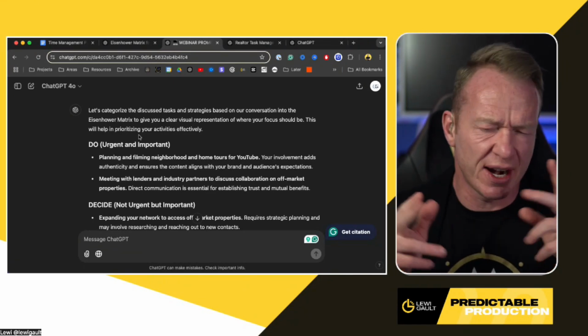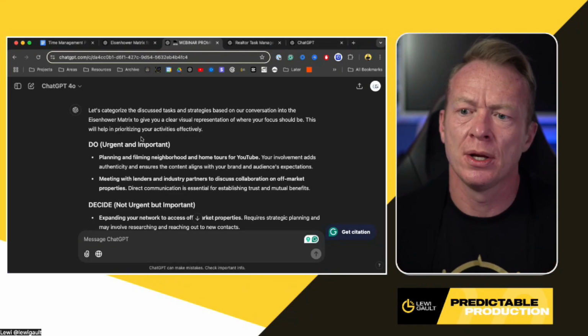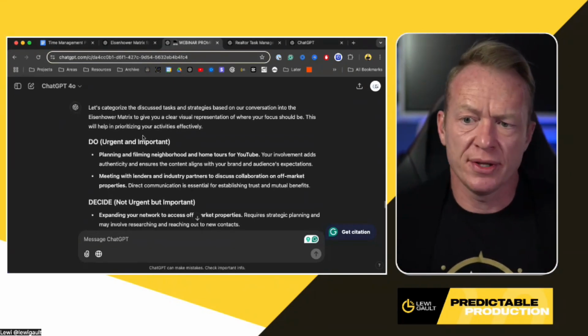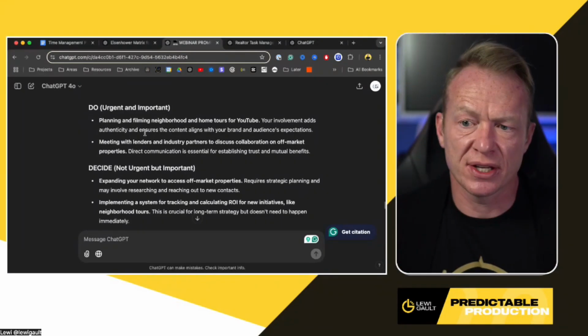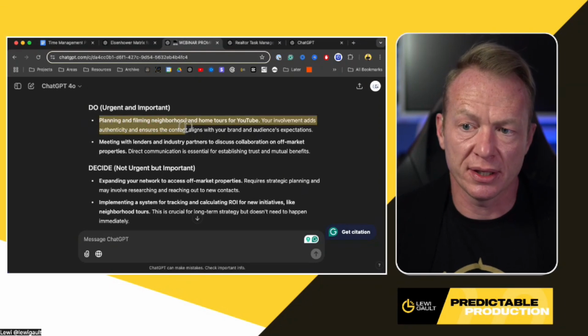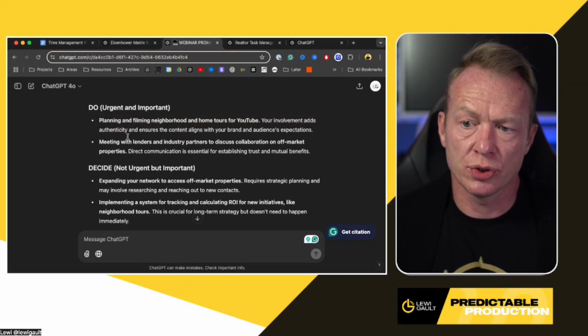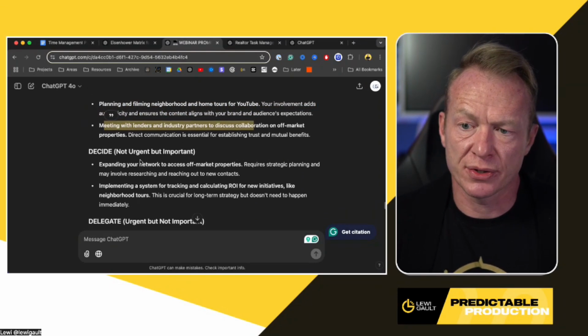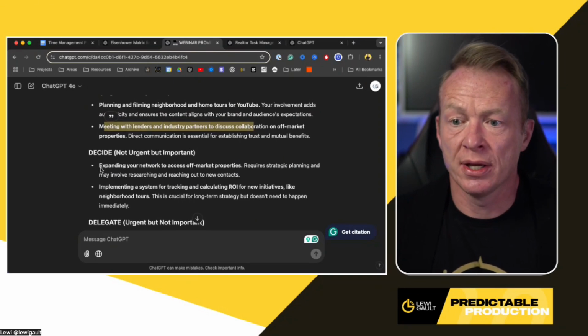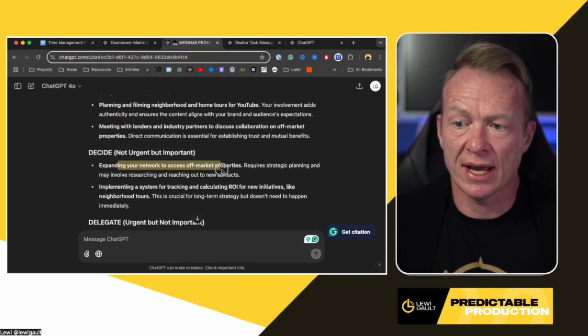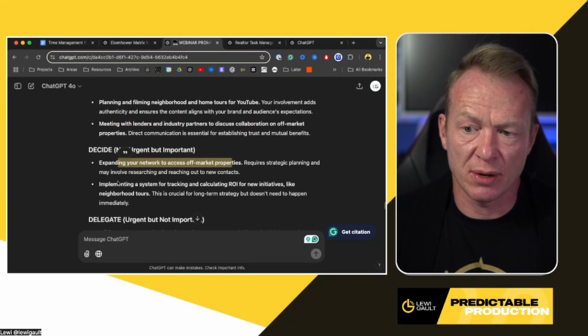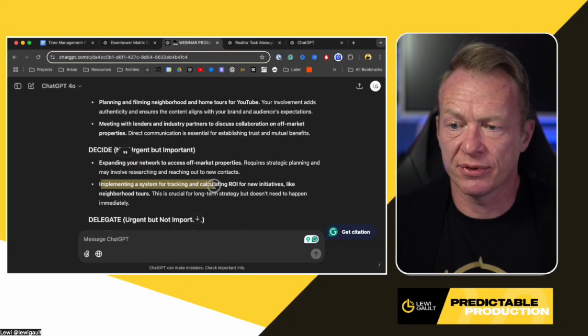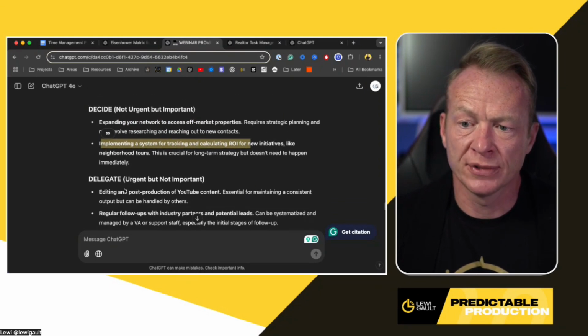Right, that's the two scenarios I gave in this example right here. So when I broke these down, it was like, cool, here's the things you have to start doing immediately: plan and film your neighborhood tours on YouTube, meet with lenders and industry partners. Here's the things you need to decide on: expand your network to access off-market properties, you need to decide when to do that, and implement a system for tracking and calculating your ROI.